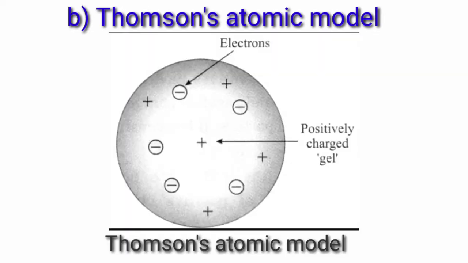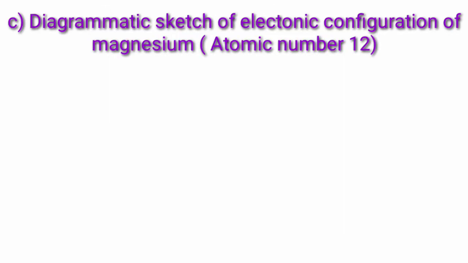B. Thomson's atomic model. According to Thomson's model, the positive charge is distributed throughout the atom, and the negatively charged electrons are embedded in a gel of positive charge. The distributed positive charge is balanced by the negative charge on the electrons. Therefore, the atom becomes electrically neutral. This is Thomson's atomic model: electrons, positively charged gel.